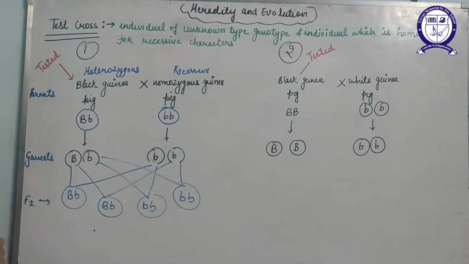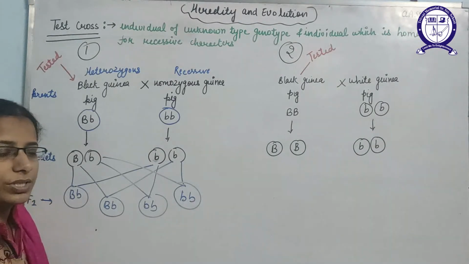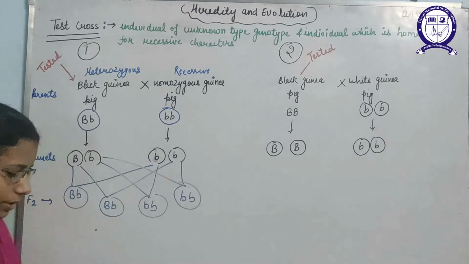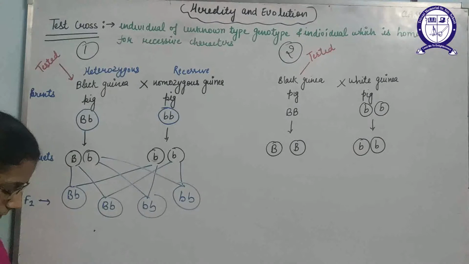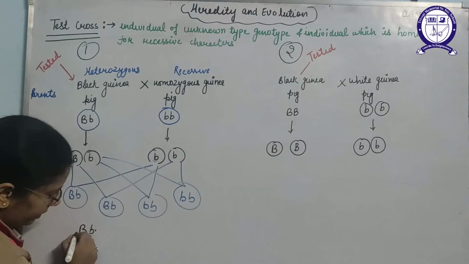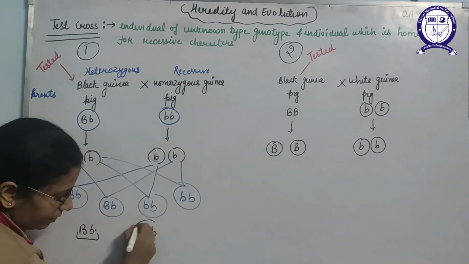You can see, I have told you in the monohybrid and dihybrid cross that the F1 generation that will come, the result will be similar always, but it is not true in the test cross. Yes, you can see here capital B and small b, that is a heterozygous black, and this is a recessive.